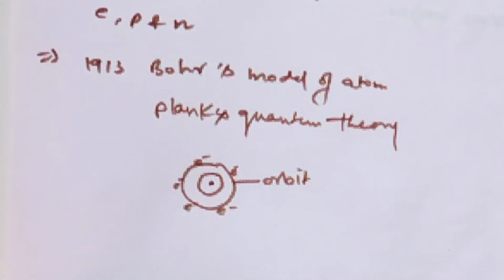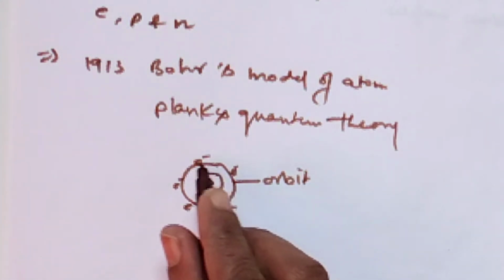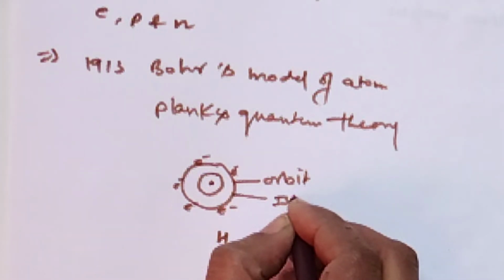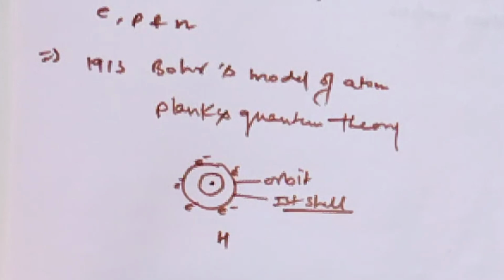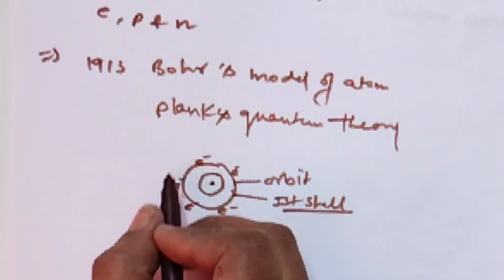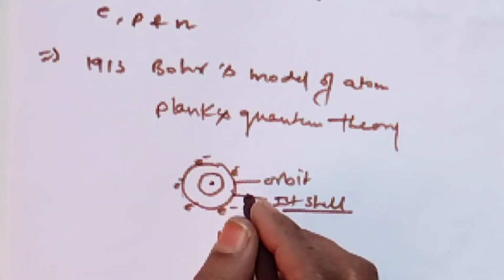This model could explain the spectra of hydrogen and hydrogen-like particles, but could not explain the spectra of multi-electron atoms. It could not explain the distribution of electrons in an atom. This is the first shell. How many electrons exist in these shells, meaning the first orbit, second orbit and third orbit? Bohr has not explained this portion.